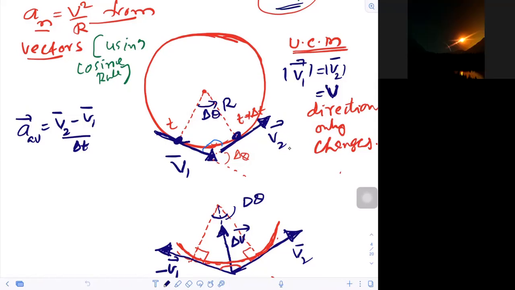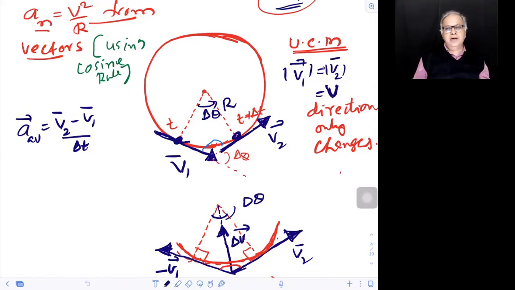The speed remains constant and direction keeps changing. The direction is changed by the acceleration acting towards the center, which is called normal acceleration or what? Centripetal acceleration.